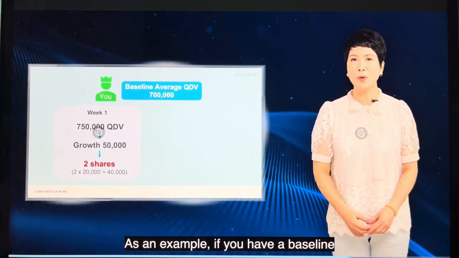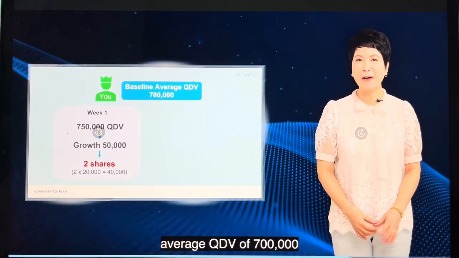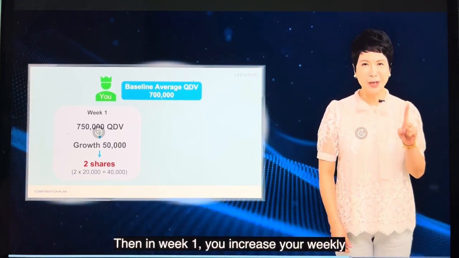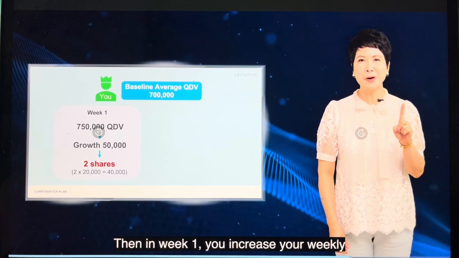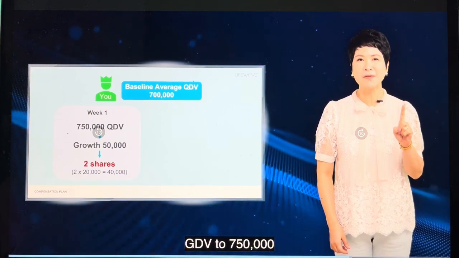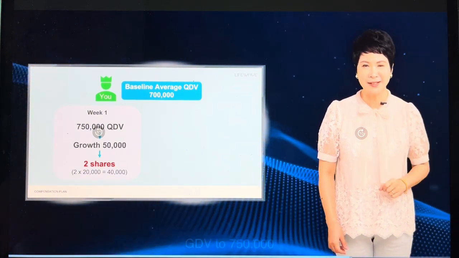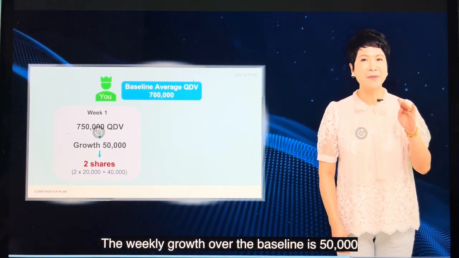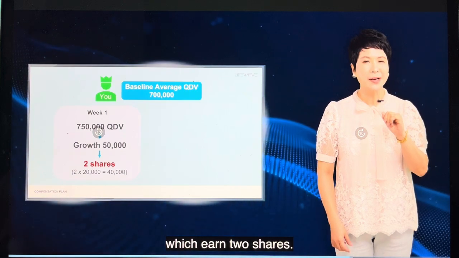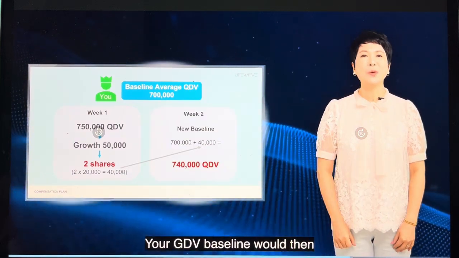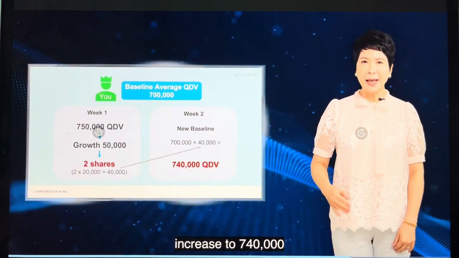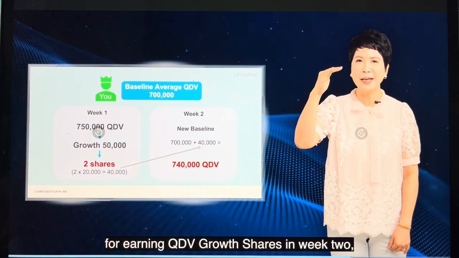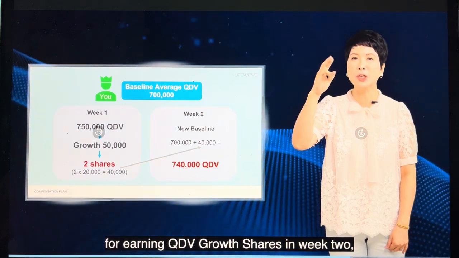As an example, if you have a baseline average QDV of 700,000, then in week 1, you increase your weekly QDV to 750,000. Weekly growth over the baseline is 50,000, which earns 2 shares. Your QDV baseline would then increase to 740,000 for earning QDV growth shares in week 2.